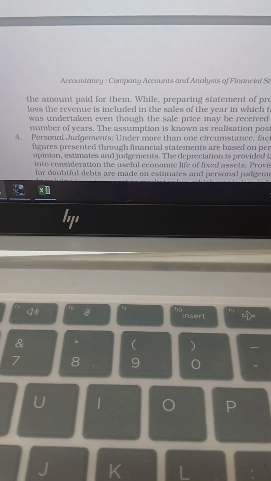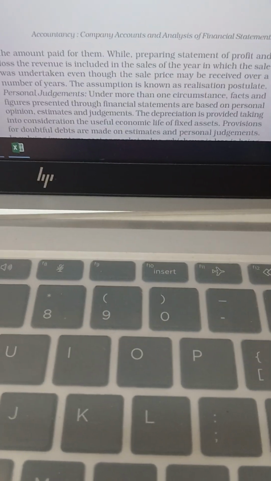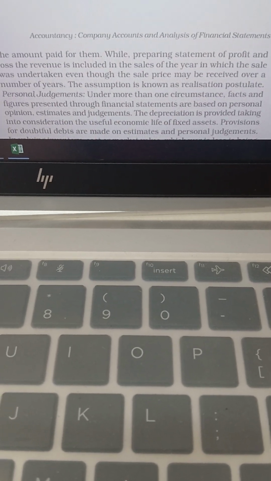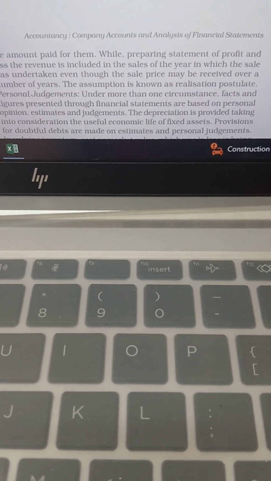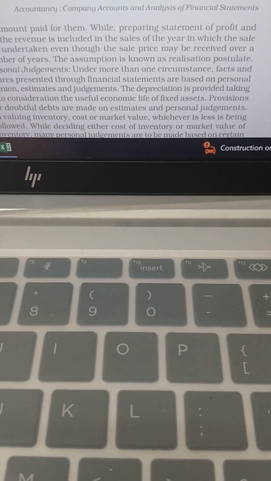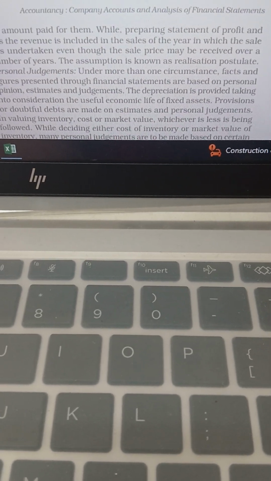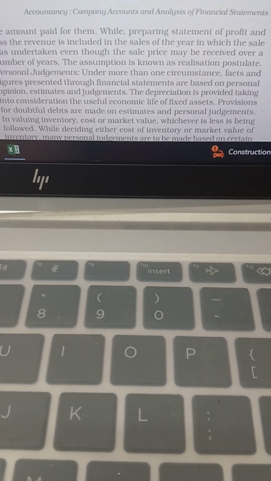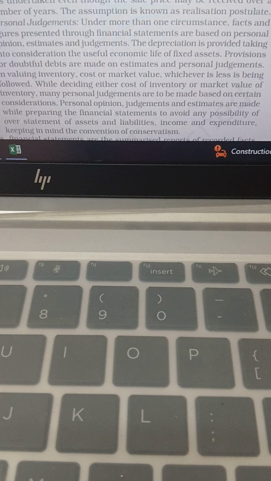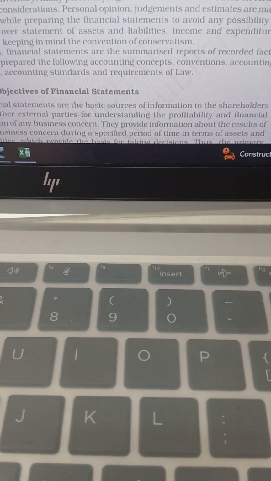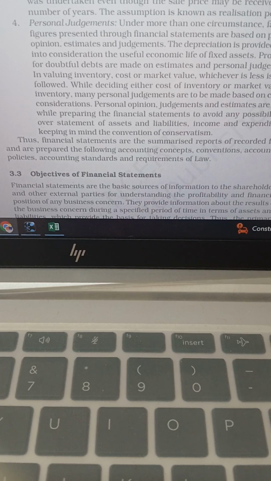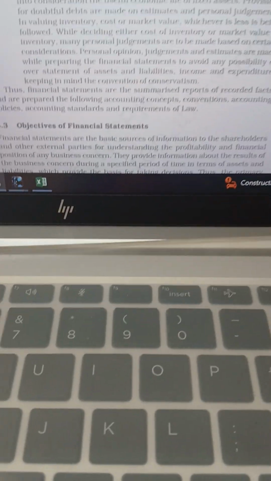Then the fourth nature is personal judgments. In more than one circumstance, facts and figures presented through the financial statements are based on personal opinion. Depreciation is provided taking into consideration the useful economic life of assets, and provisions for doubtful debts are made on the estimates made. So these are the nature of the financial statements of a company.